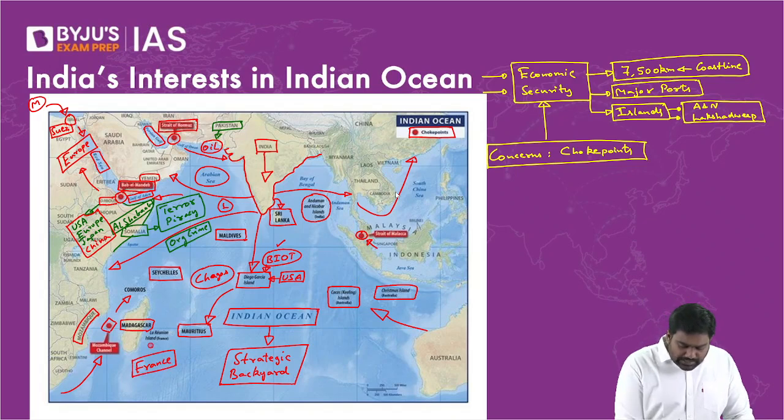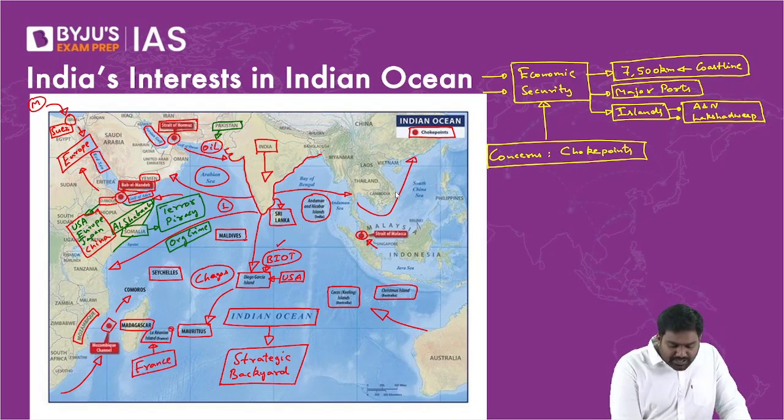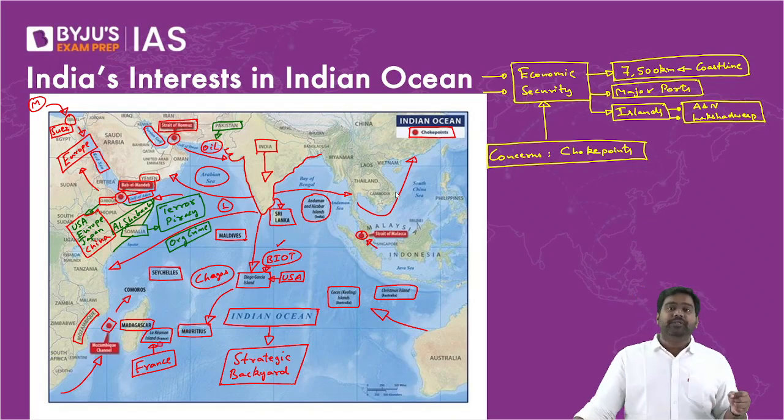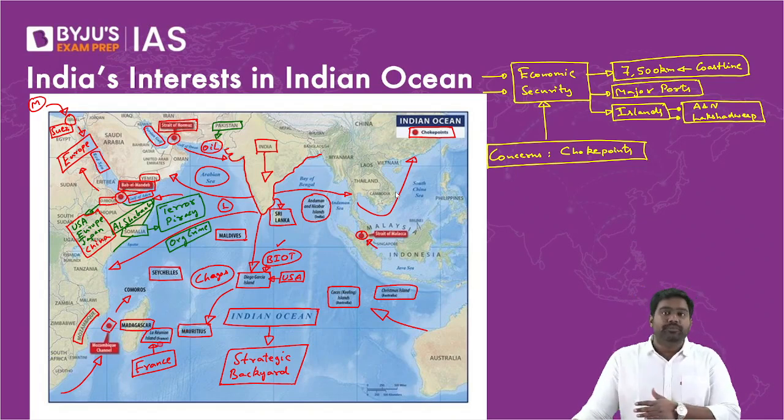Then, do you know that even France is an Indian Ocean power? Just like Britain, France also has several overseas territories, such as the French Reunion, or La Reunion. Between Madagascar and Mauritius, there's a small island called La Reunion. It's French territory. Apart from that, France has many more territories across the Indian Ocean and Pacific Ocean. So France also has a major military presence, and even France is a major military power in the region.